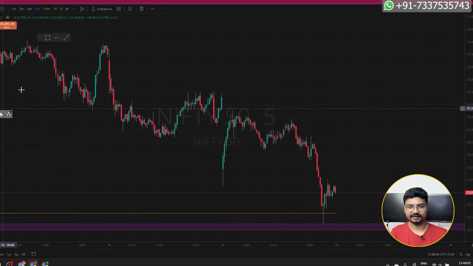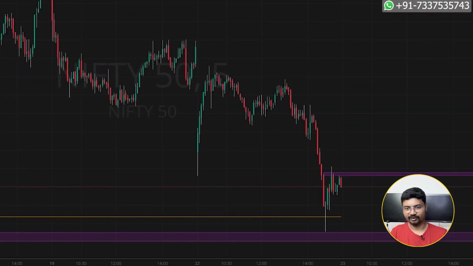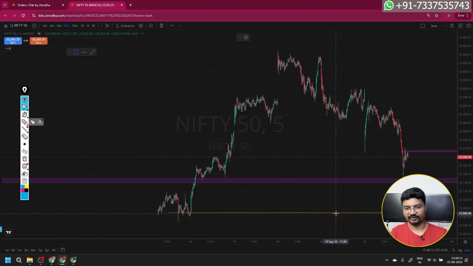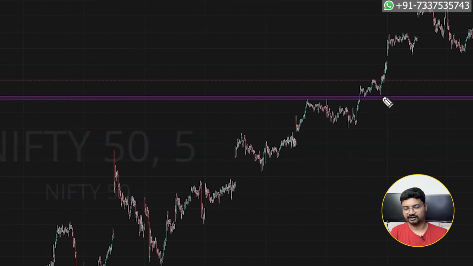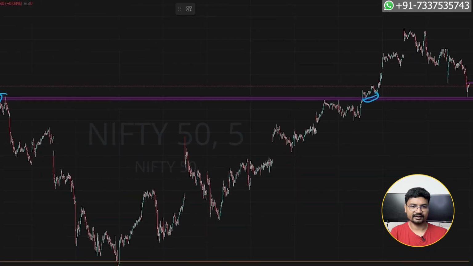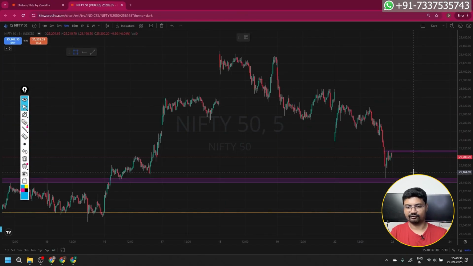For tomorrow's trading session, this is going to be an important resistance zone, and this is going to be an important support. I have already marked it from the higher time frame picture. Here I have marked it, and there is a support here as well. This is the level that worked. We marked this in yesterday's video as well. Follow these videos regularly so that you can get benefit out of these levels.